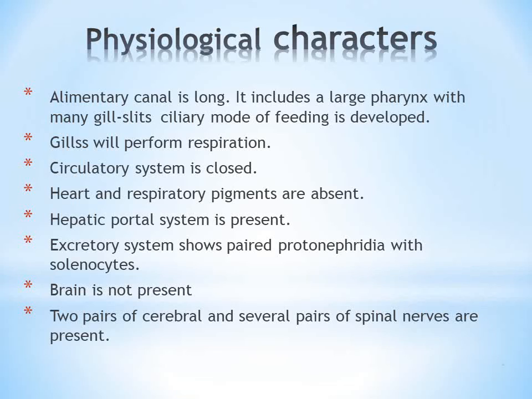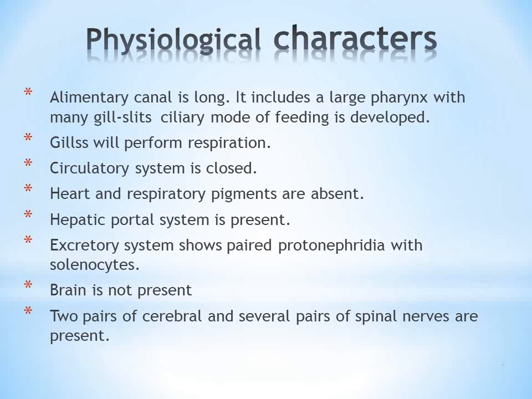As the name indicates, pharyngeal gill slits, the gill slits which are present in the pharynx region. The mode of feeding is ciliary feeding, and that is the best example of a filter feeding mechanism. The major function of the gills here is to perform respiration.